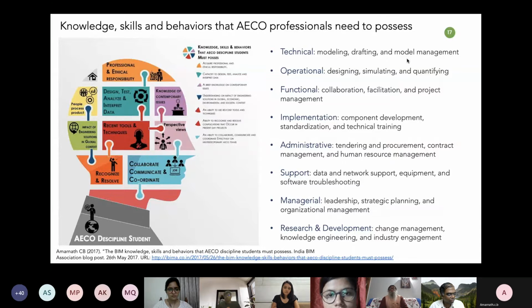R&D is about change management, which is a very critical thing in any organization. How do you bring in change management and industry engagements and collaborations? So depending on the role you play in a project, you may be a BIM modeler, coordinator, safety engineer, quality manager, QA QS person, project manager, facility manager, project director, or BIM strategist, BIM strategy coordinator, manager, or digital director. Different roles are there in a project, and for different roles, it's a combination of these skills.